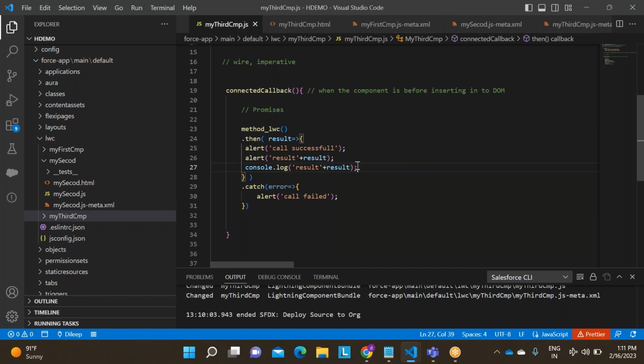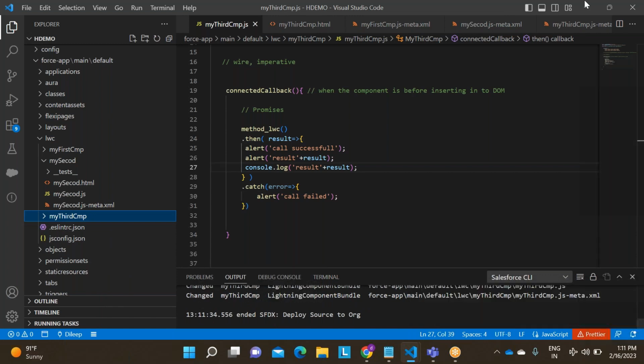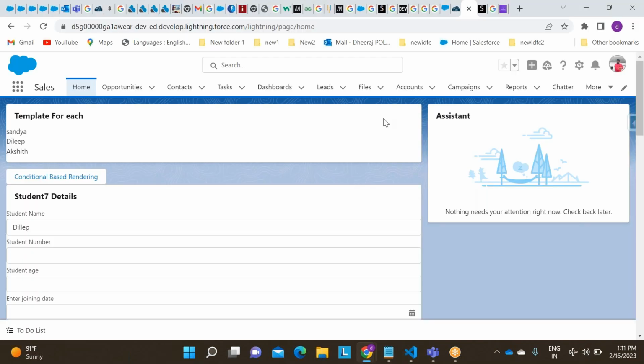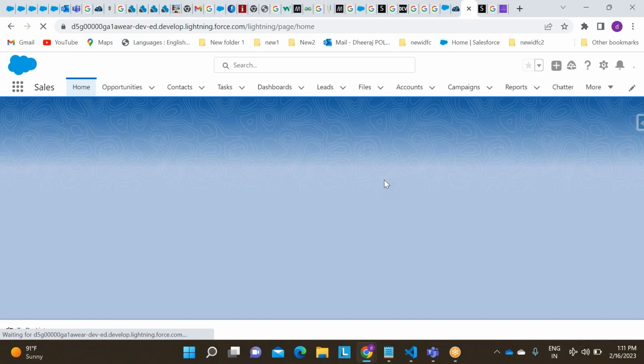Deploy. Now see if you see result or not. Now go there, Control Shift R, again I'm doing hard refresh. See what will happen.